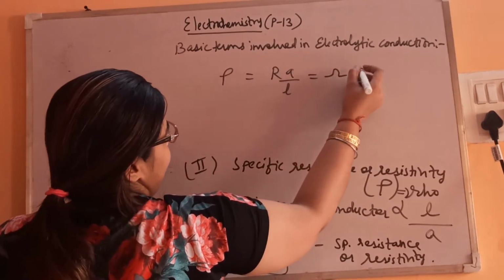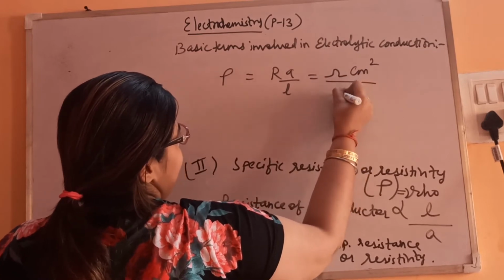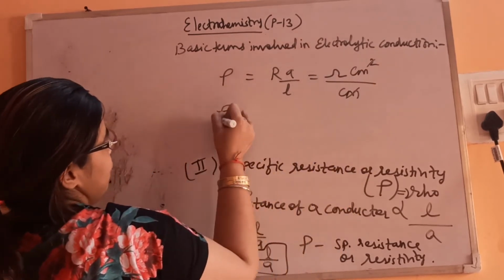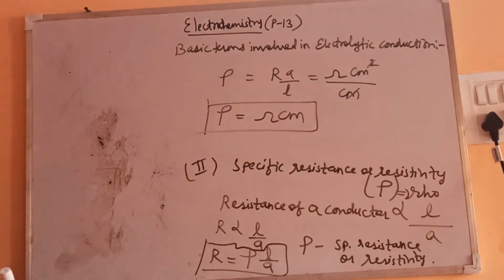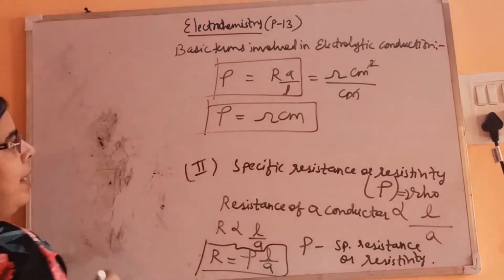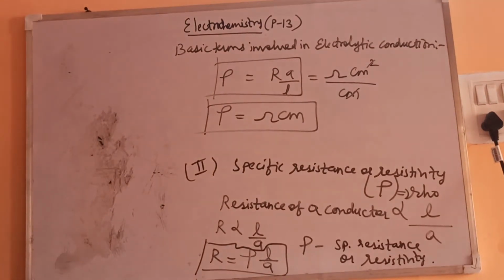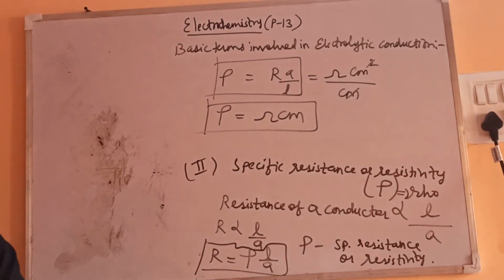Resistance is ohm. Area of cross section is centimeter square, and length is centimeter. This will get cancelled out, so we're left with ohm centimeter. So ohm centimeter is the unit of rho, that is the specific resistance. Specific resistance is equal to rho, R A by L. Now let's see the next term. I hope the terms are clear to you. It's very easy because in physics also you are using all these terms.